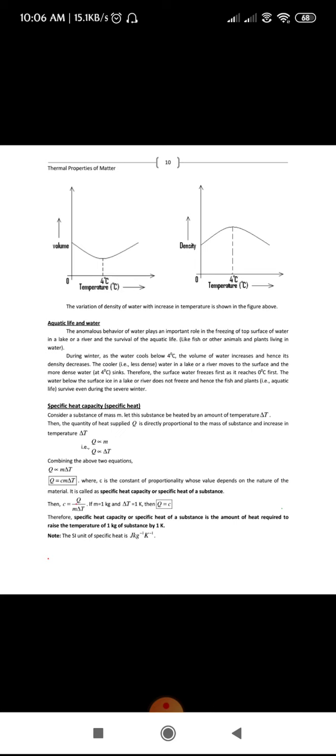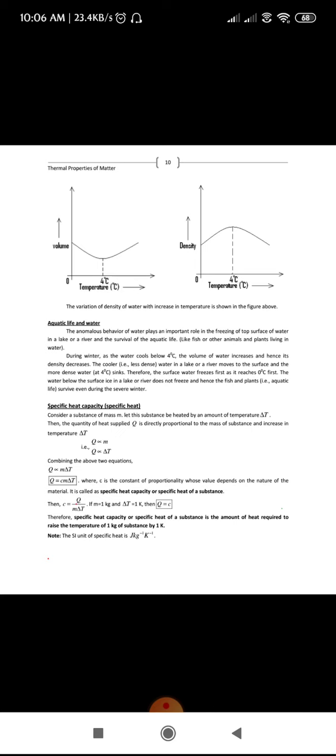The water at around 4 degrees Celsius has more density and stays below, while the colder, less dense water comes to the top surface.